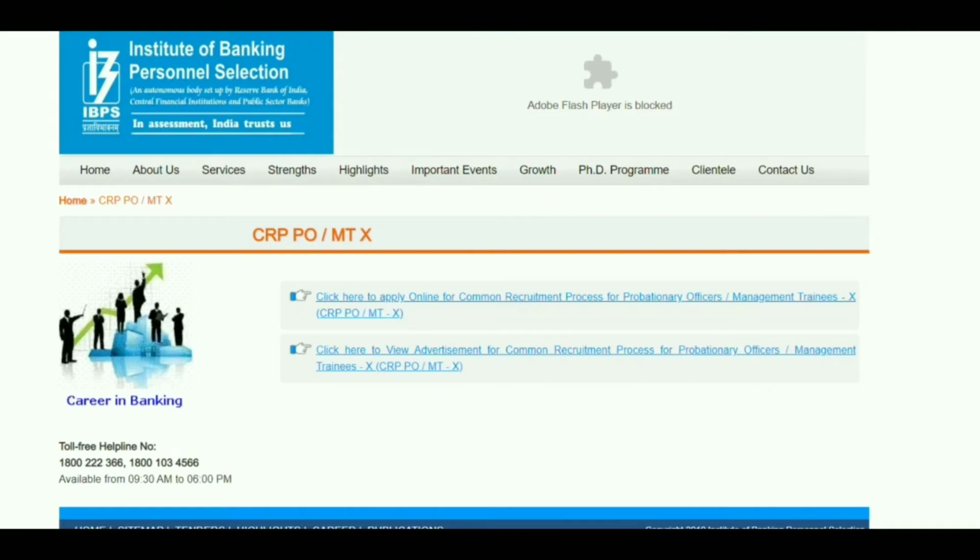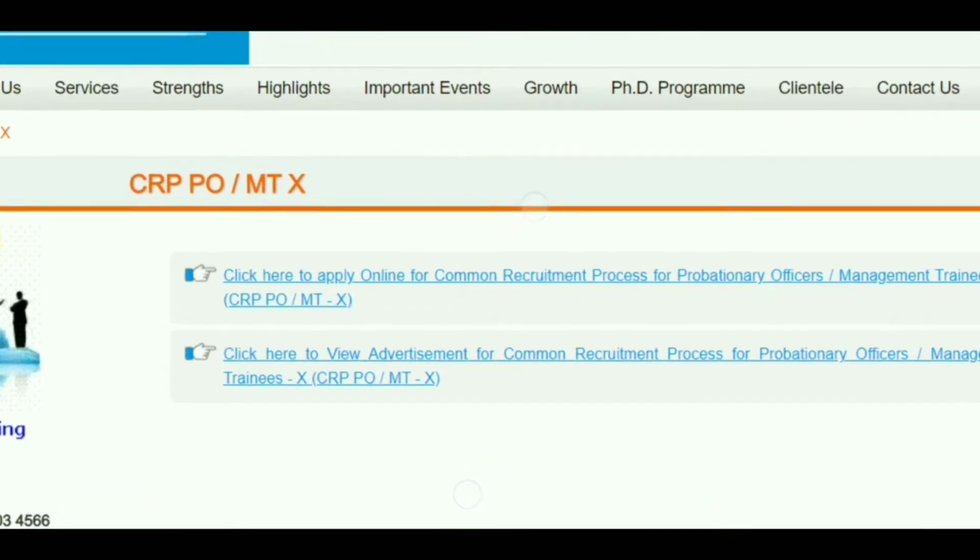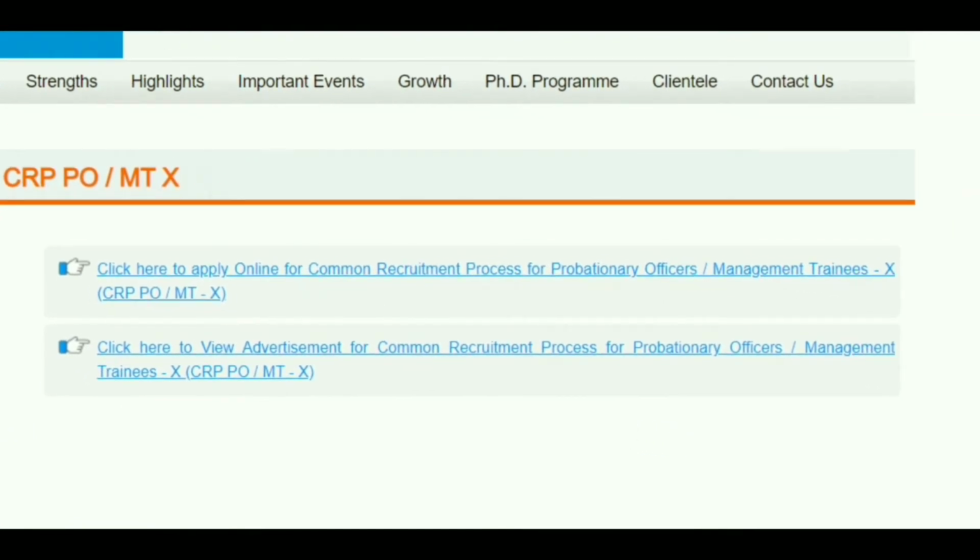Once you click on the first option, you will navigate to this page. Here, CRP PO/MT 10, we have these two options. The second one is the advertisement, which is nothing but the notification. You can see the notification from here also, and I also provided the notification link in my description. Click on the first option to apply online, and we will see how the application form looks.